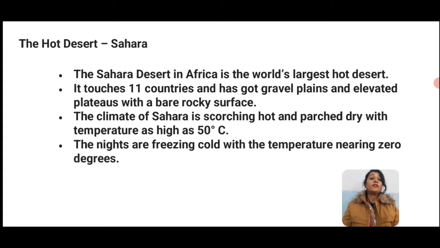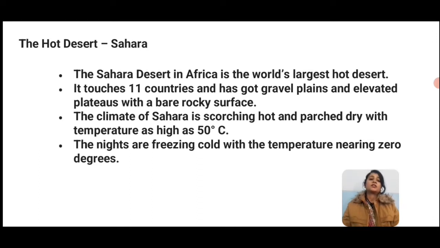The Sahara desert touches 11 countries. It has gravel plains and elevated plateaus with a bare rocky surface. The rocky surface is there, plateaus are there. The Sahara desert is mainly in Africa. Africa is a continent, and in Africa 11 countries are touched by the Sahara.